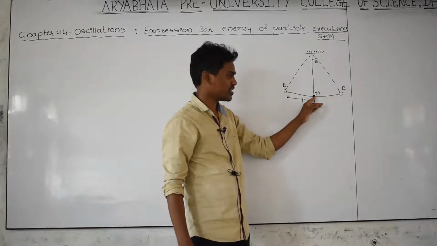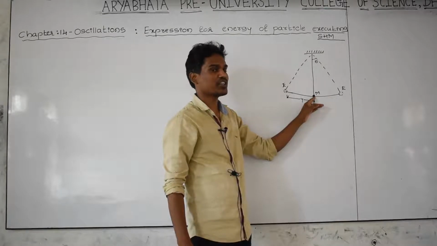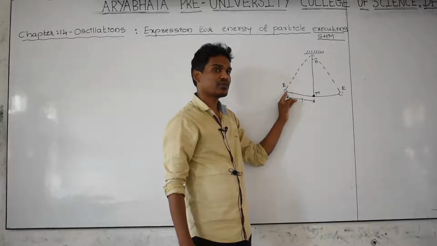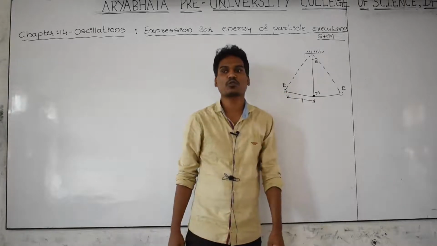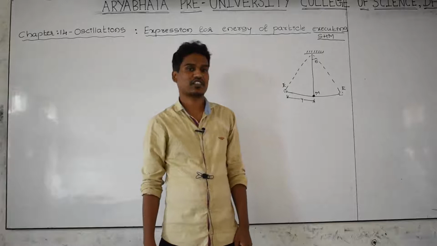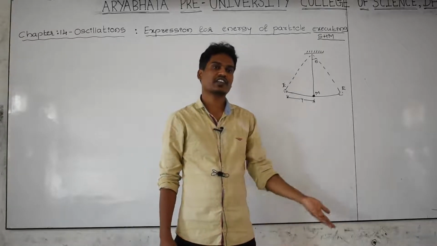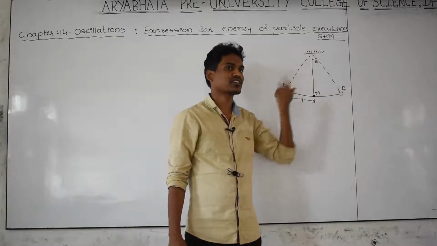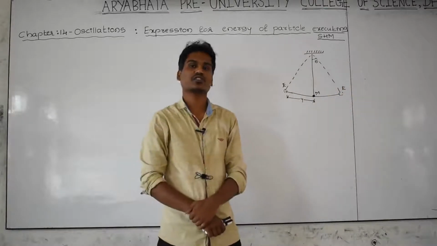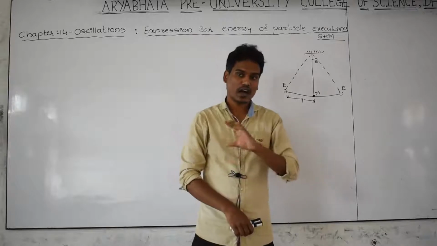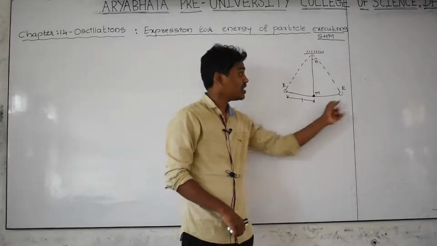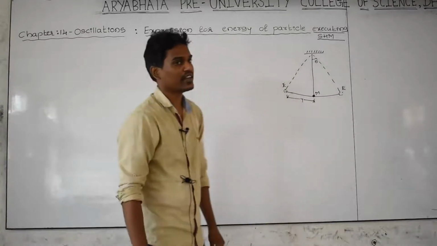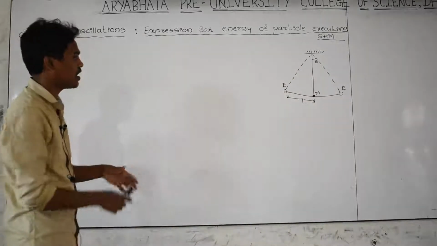Whenever the object is present at this point, kinetic energy is maximum, potential energy is 0. Whenever the object is again at the extreme point, the kinetic energy is equal to 0, potential energy is maximum. Because kinetic energy depends upon the velocity, and at this point velocity is 0, the kinetic energy also becomes 0. And I would like to find out the total energy along this path, that is the sum of kinetic energy and potential energy. Now we have to derive.